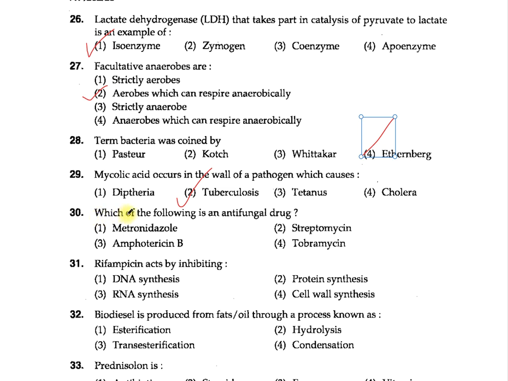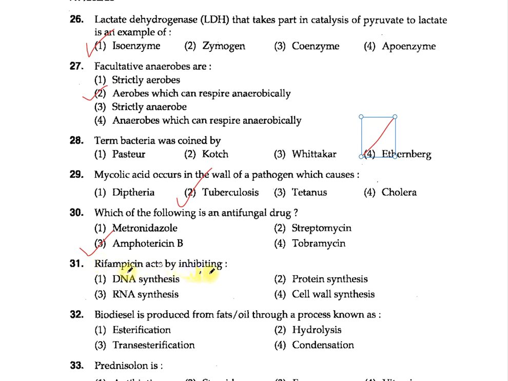Question 30. Which of the following is an antifungal drug? 1 metronidazole, 2 streptomycin, 3 amphotericin B, 4 tobramycin. The option which is correct is option 3, amphotericin B. The metronidazole is the antiprotozoal, while streptomycin and tobramycin are the antibiotics. Amphotericin is antifungal. It acts by the formation of pores, hence causes the leakage in the fungus cell and the death of the fungus.